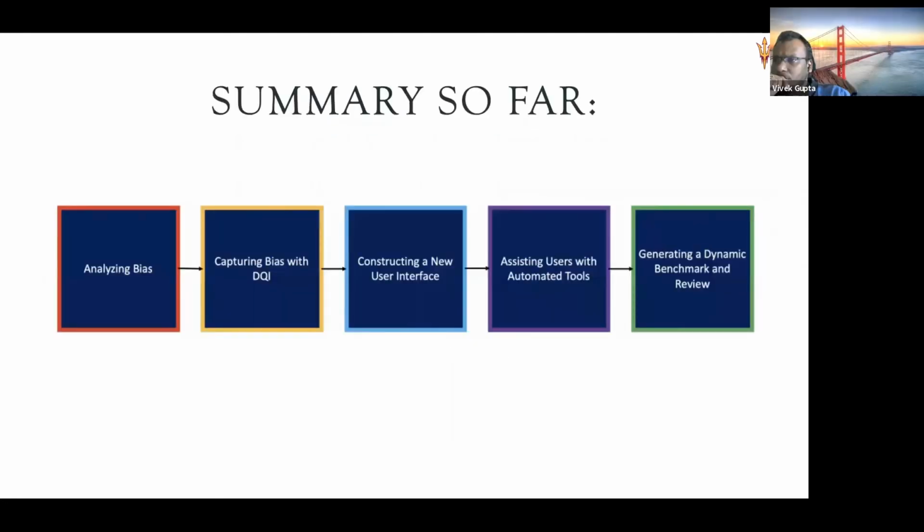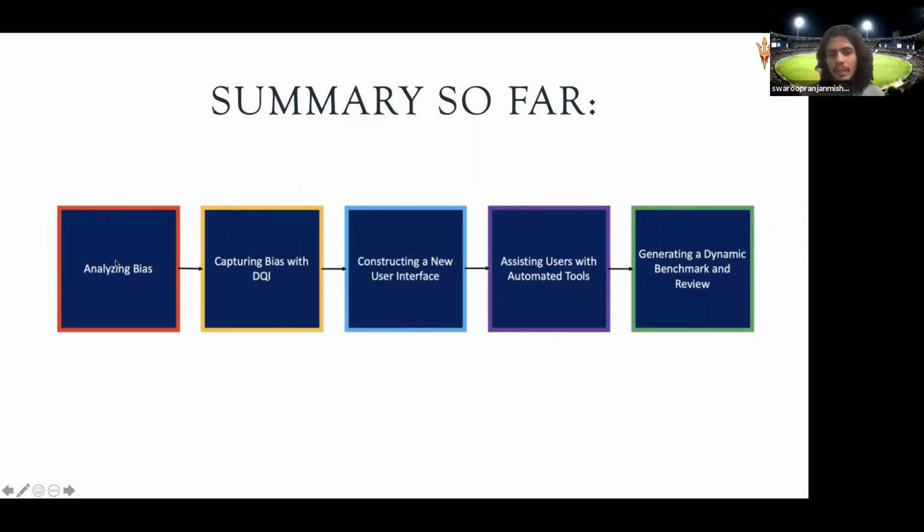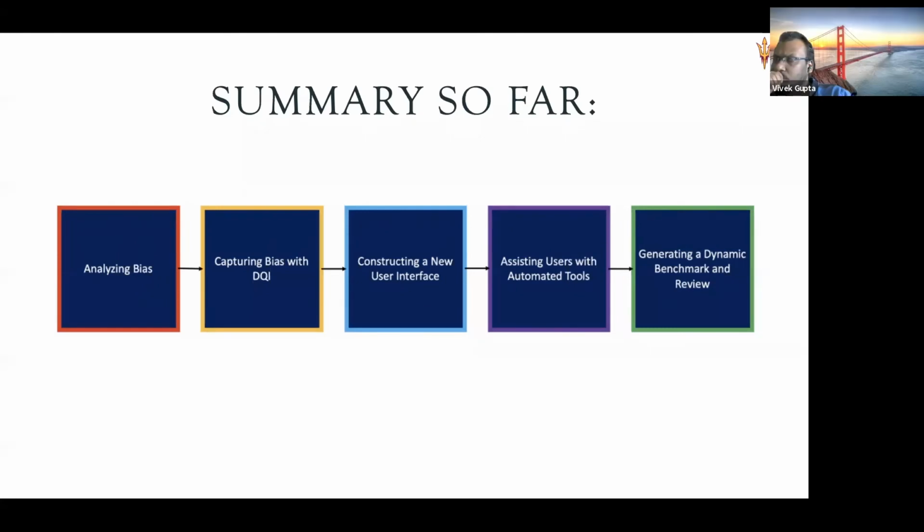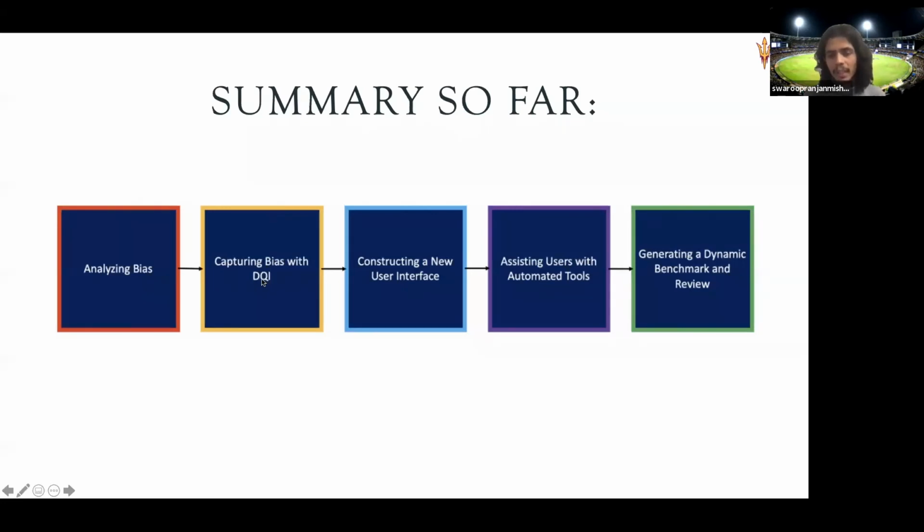Now, the summary so far: we talked about this analysis of bias, where we surveyed a lot of works, found out which parameters affect and which don't, and put them in 7 properties. Then we came up with a data quality index formula based on the survey.